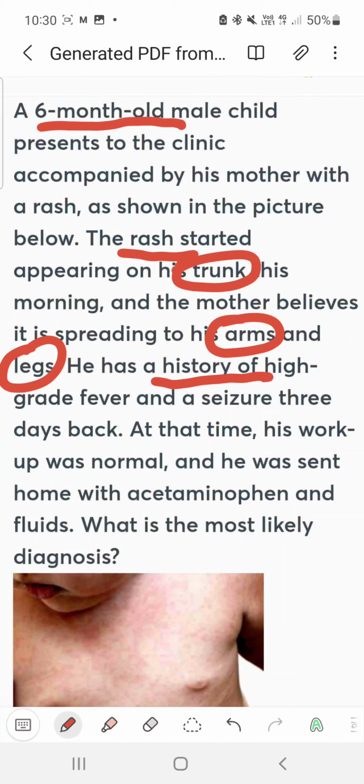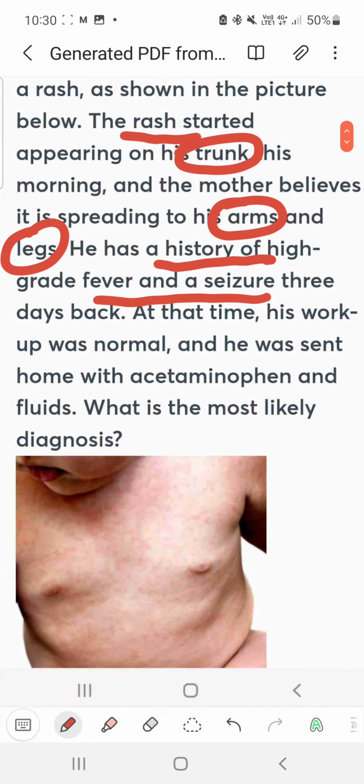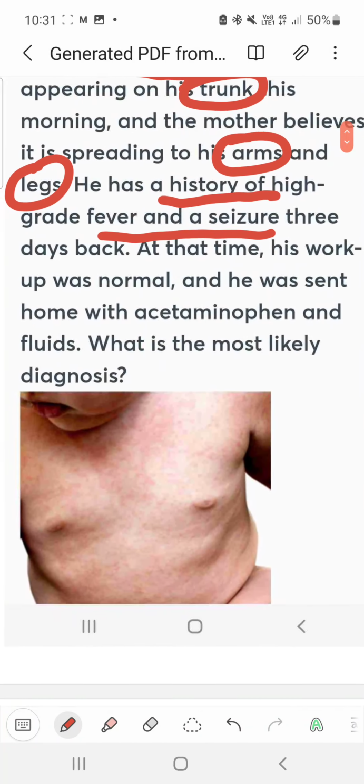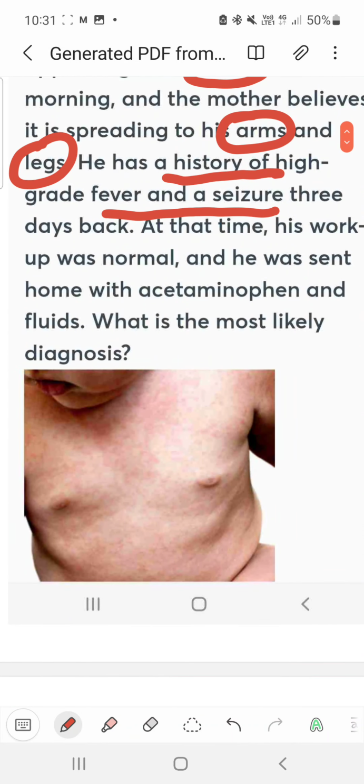There is a history of fever and seizure 3 days back, but now there is no fever or seizure. So what is the diagnosis? There was fever with a rash. Erythema infectiosum is slap cheek disease.